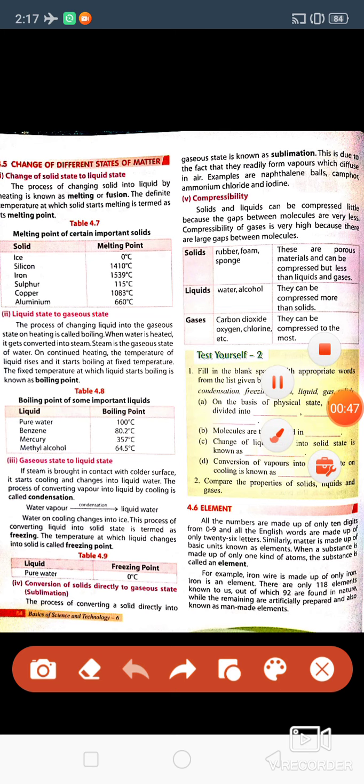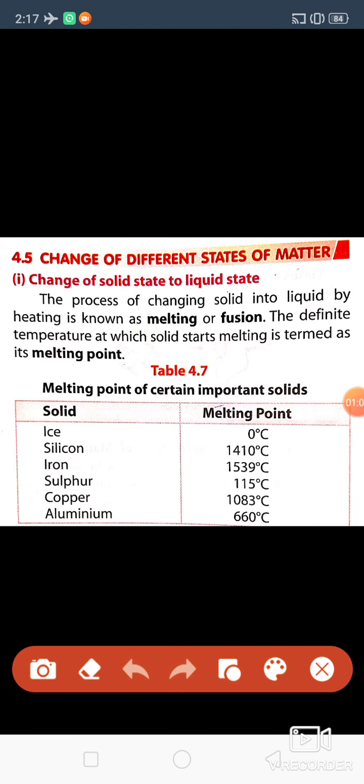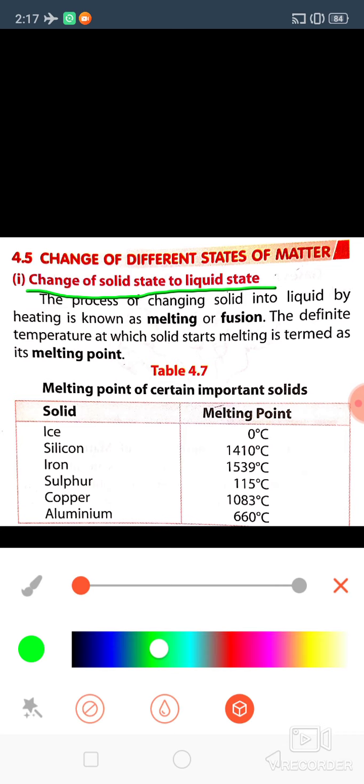We have seen the three states of matter: solid, liquid, gas. Now we'll see changes of different states of matter, from solid to liquid, liquid to gas, gas to liquid, and liquid to solid. One by one we are going to see this. The first part is changes of solid state into liquid state. Have you seen solid changing into liquid state? You must have seen. The process of changing solid into liquid by heating is known as melting or fusion.